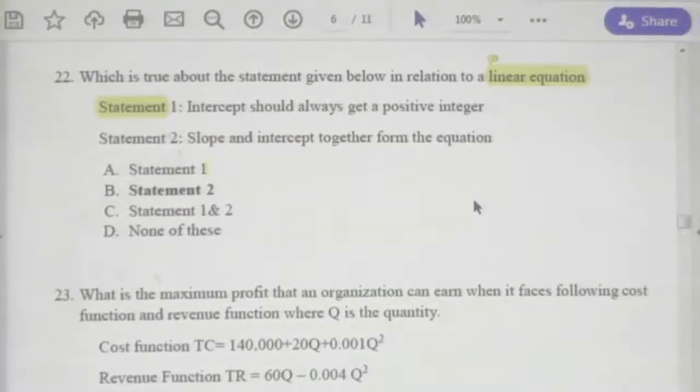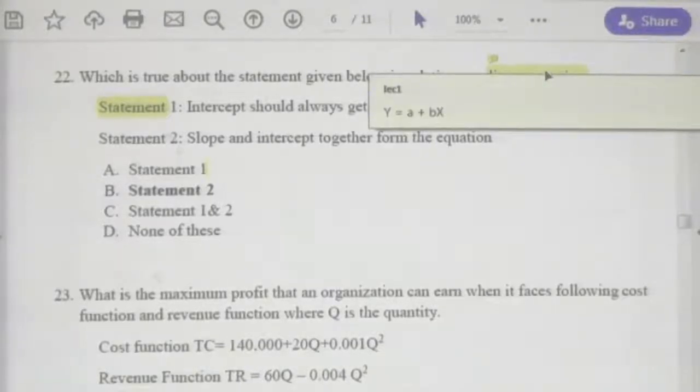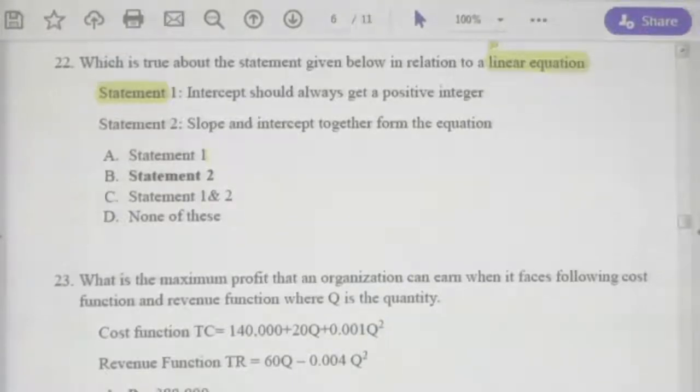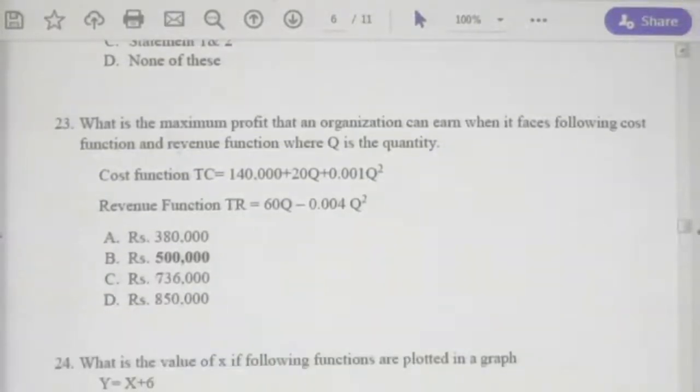Second statement: slope and intercept together form the equation. Yes, here the slope b and the intercept a will create the formula together. Therefore, statement 2 is the correct statement relating to the linear equation, right? Statement 2.